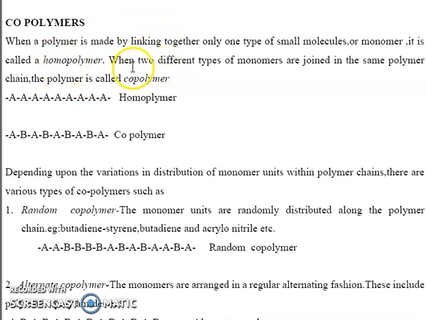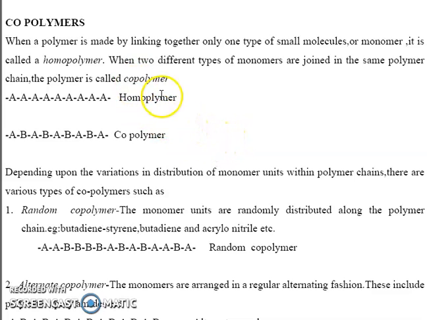These monomers may be the same or different. Depending on this, polymers are classified into homopolymer and copolymer. A homopolymer consists of only one type of monomer. Examples are polyethylene and polystyrene. The polyethylene monomer is ethylene: n molecules of ethylene combined together form polyethylene. For polystyrene, the monomer is styrene: n molecules of styrene combined together, polystyrene is prepared.